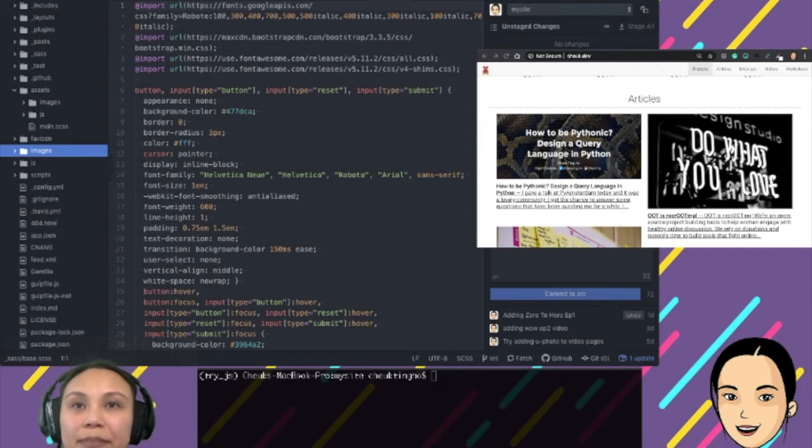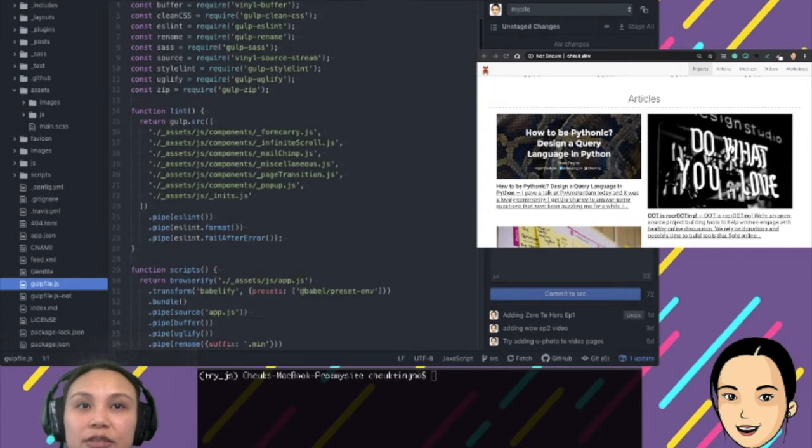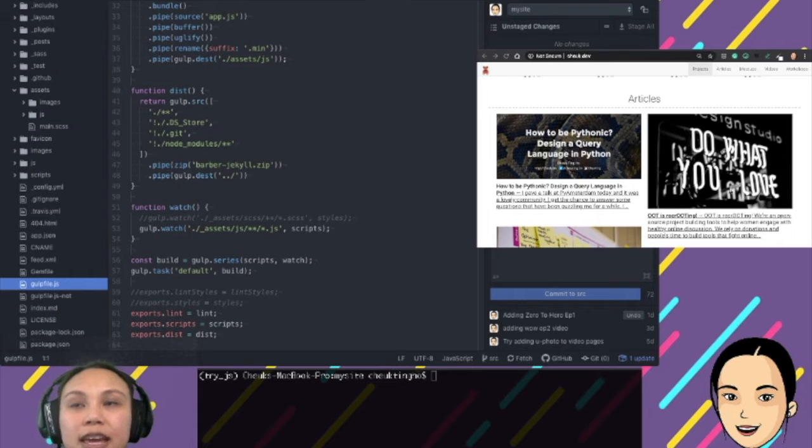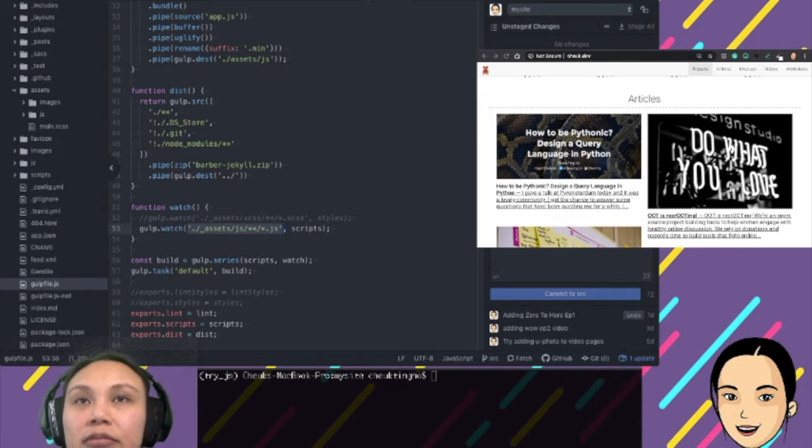Actually, in the pipeline here, in the gulpfile, you can see there's a watch here. If the files haven't been updated, it won't generate a new minified file, so we'll just use the old one. That means you don't have to build your CSS every time. And by the time you push it, the original files will be ignored, so Jekyll in Travis will only take the minified file and update your website. So it will be much faster for the Travis process.